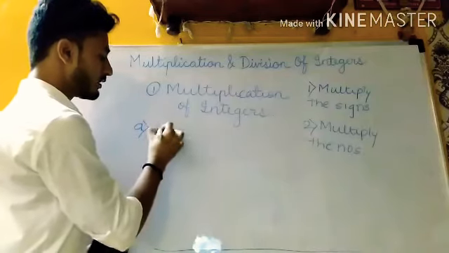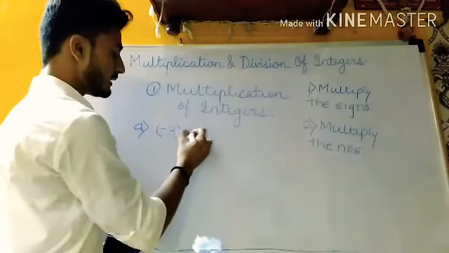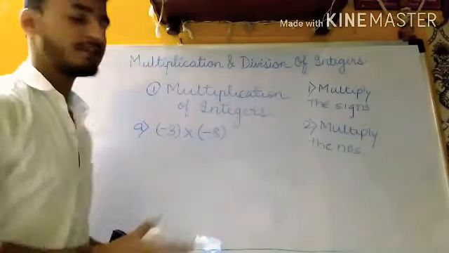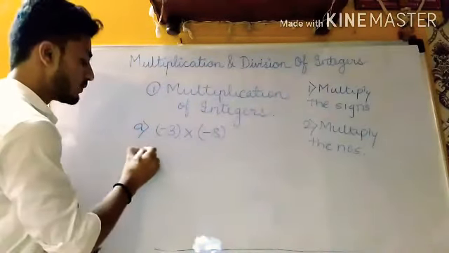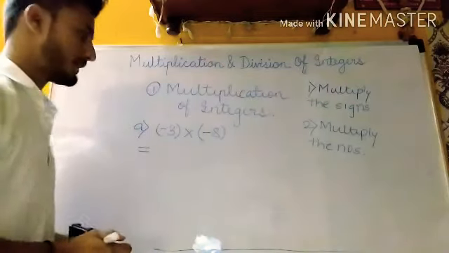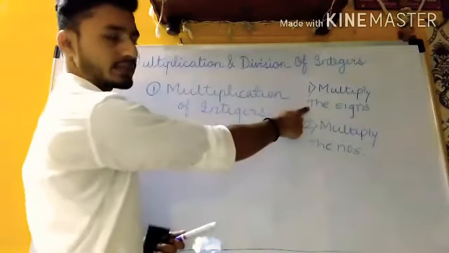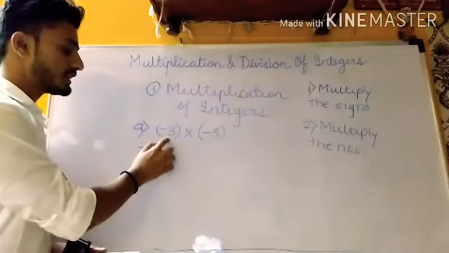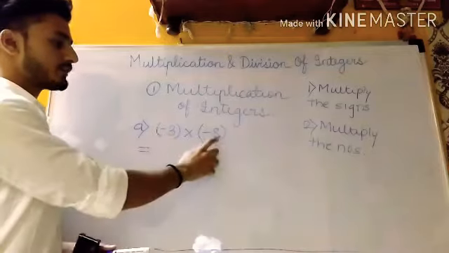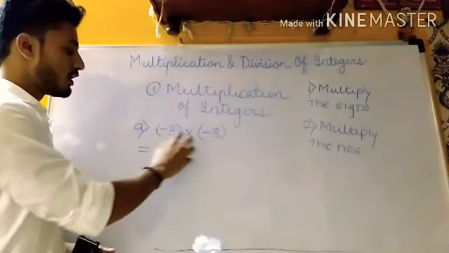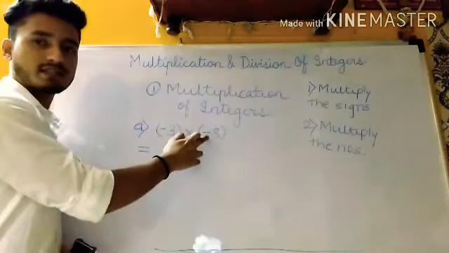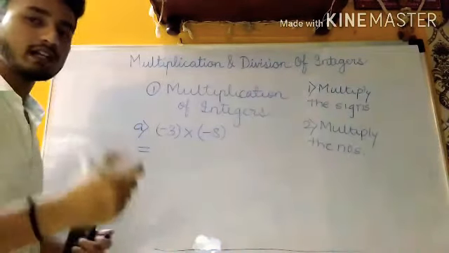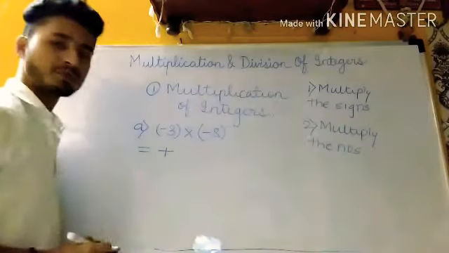If I give you minus 3 multiplied by minus 8, if this is the question, you will put an equal to sign here first, and then follow the first step, that is multiply the signs. Now what is the sign for this number? It is negative. And what is the sign for the second number? It is also negative. So two similar signs, both are minus. So what answer are we going to get? Yes, we are going to get a positive answer. I'll write here plus.